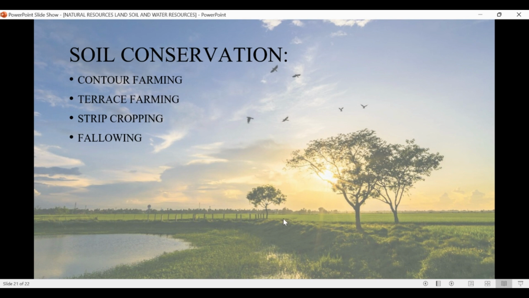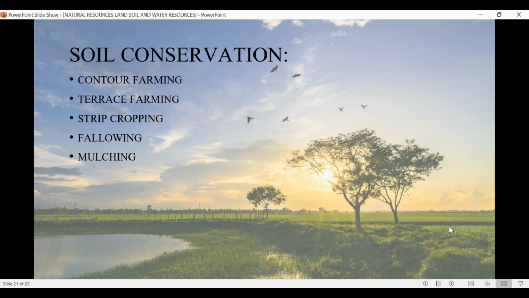Like in this background image itself, some of the land is kept fallow between crop 1 and crop 2. So the land is kept fallow to regain its fertility. It also improves the moisture content and the texture of soil.